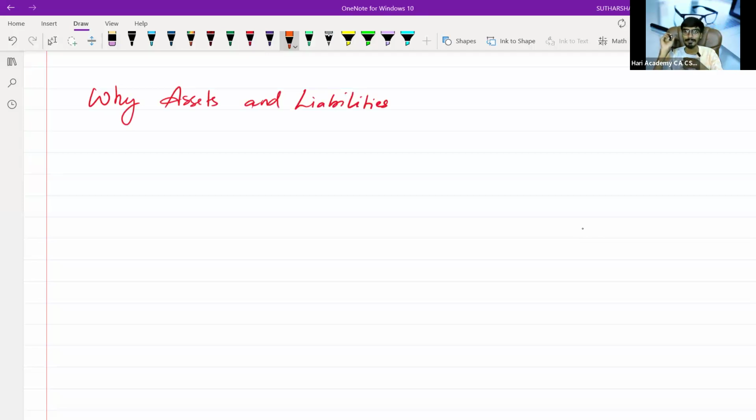Like in life, we are having water, planet, earth, fire, then air. In Tamil we will call Nilam, Neer, Kaatru, Agayam, Neruppu. In the same way, in accounting also you are having 5 elements: asset, liability, capital or equity, income or revenue, and then expenses. Sir, capital and liability is same or different?